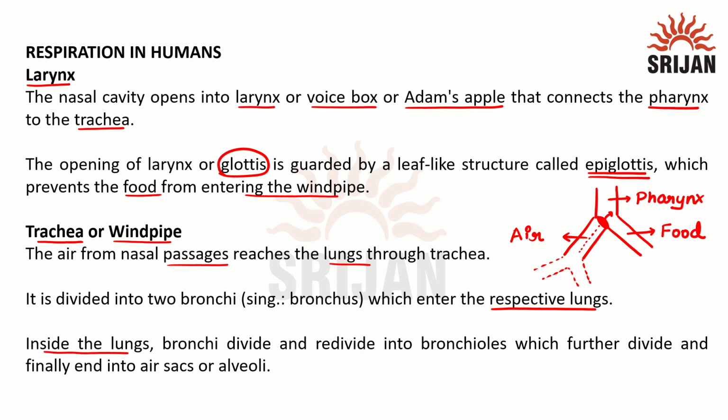And inside the lung, the bronchi will further divide and redivide into multiple branches, and these are known as bronchioles. The final section is where they cannot divide and they end in a sac-like structure, known as alveoli. If we have to study about alveoli, we have to go to the lungs.